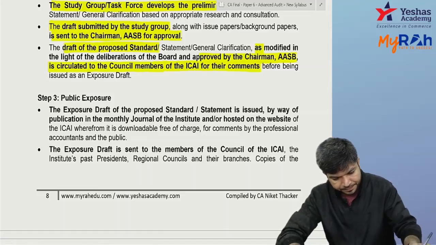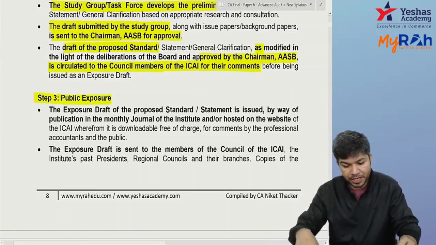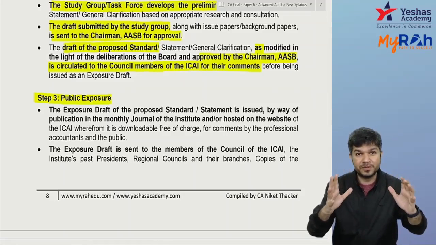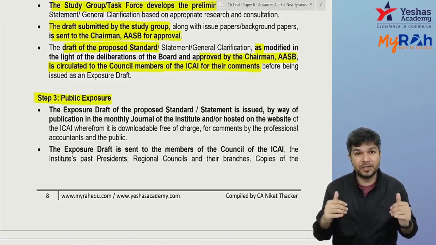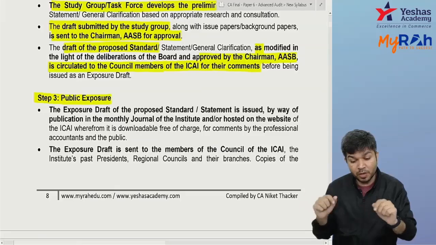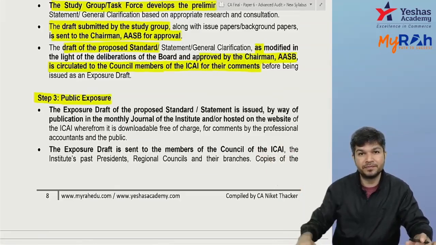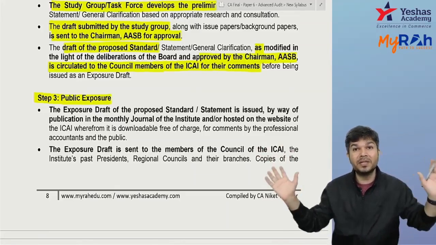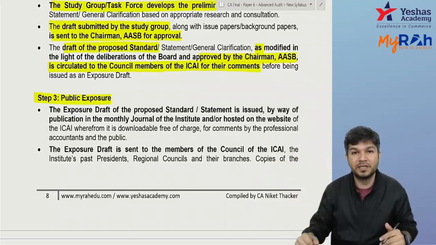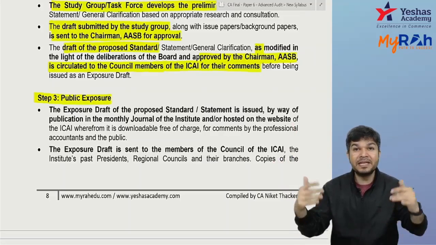Okay. Now comes public exposure, the exposure draft. First of all, the study group or task force under AASB developed a preliminary draft, approved by the chairman. Then it was circulated to the council members of ICAI as well as some special bodies. Once their comments come, the preliminary draft is modified again. Now it becomes the exposure draft. The exposure draft is exposed to the public at large. We put it up on the ICAI website and everybody can comment on it.